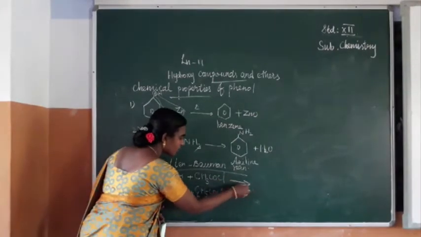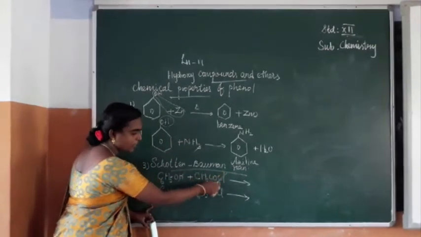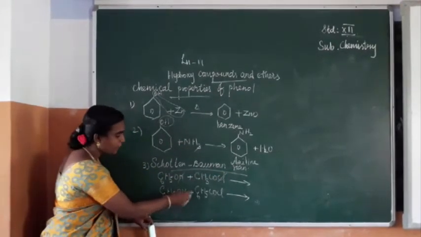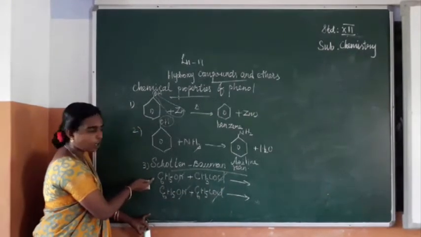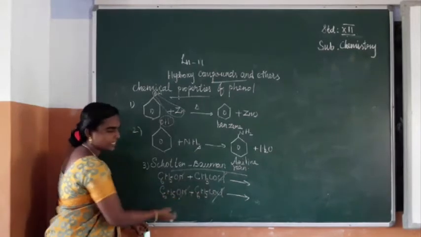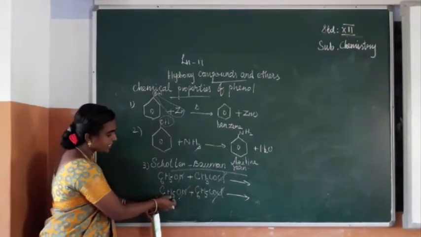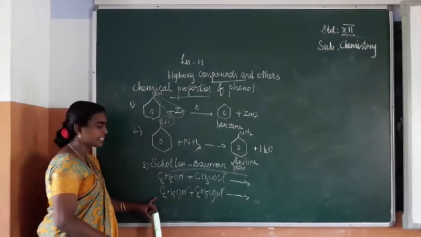On reaction with this compound, this H and this Cl will be removed. The same type of removal here also, so that you can get the compound C6H5OCOCH3, or you can write C6H5COOC6H5. You are getting an ester, okay?